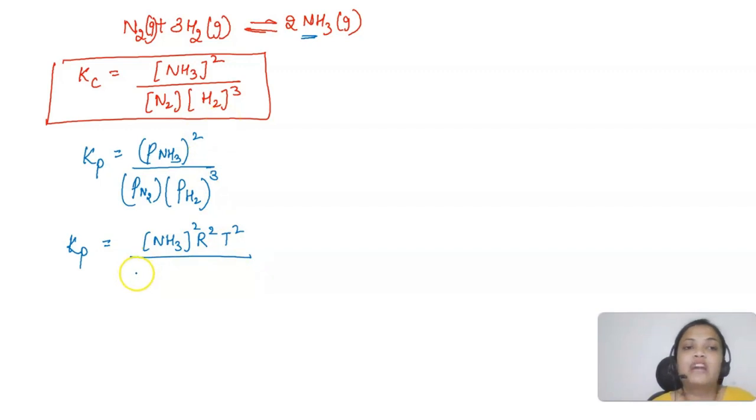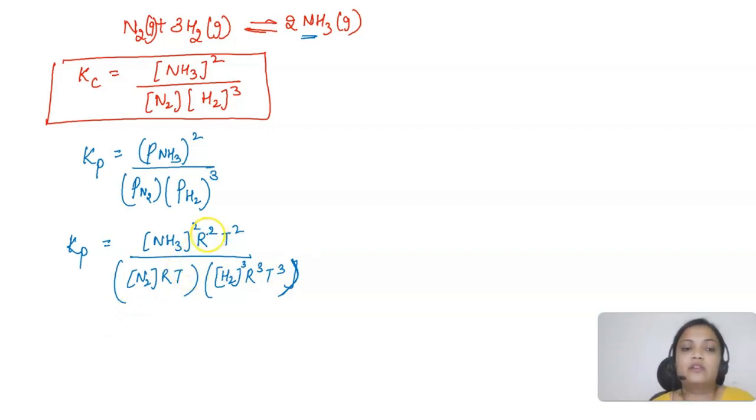So pressure of nitrogen gas will be concentration of nitrogen into RT, and pressure of hydrogen gas will be the concentration of hydrogen gas into R cube T cube. So here also you will be getting cube. Now try to cancel it out.